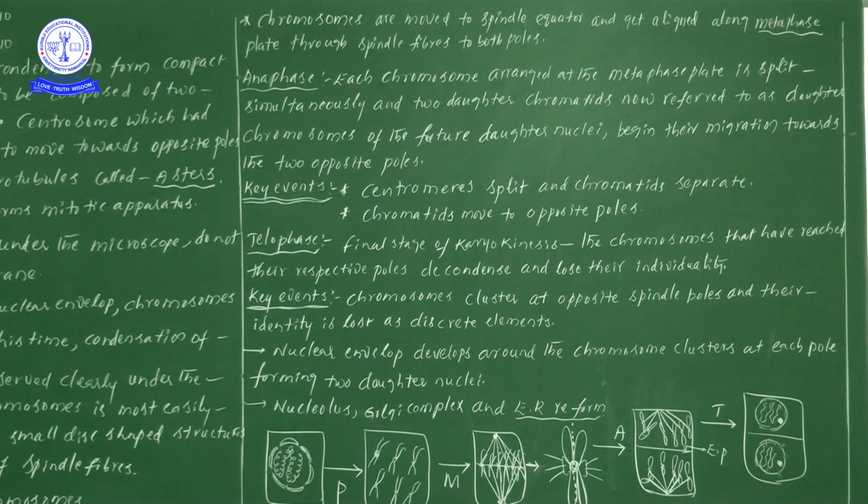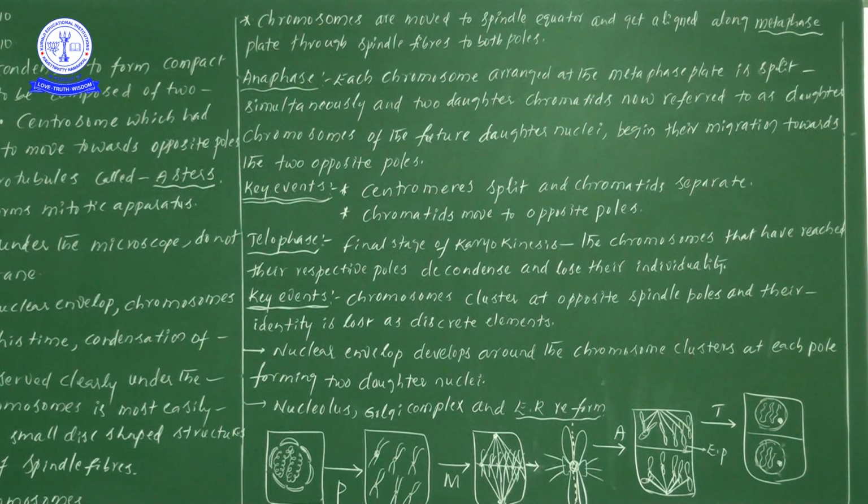These two daughter chromosomes start to move towards the opposite poles in anaphase. In telophase, finally, these daughter chromosomes reach the respective poles. Now by the process of decondensation, the chromosomes are again converted into thread-like materials.